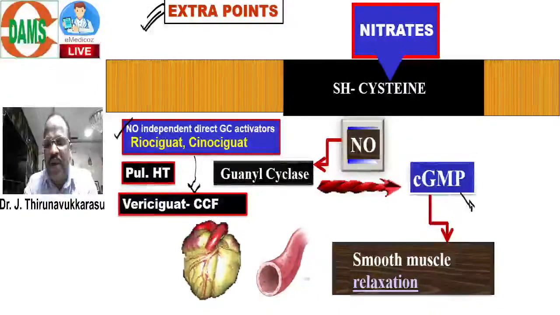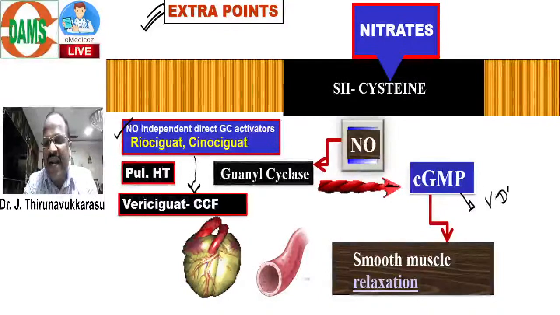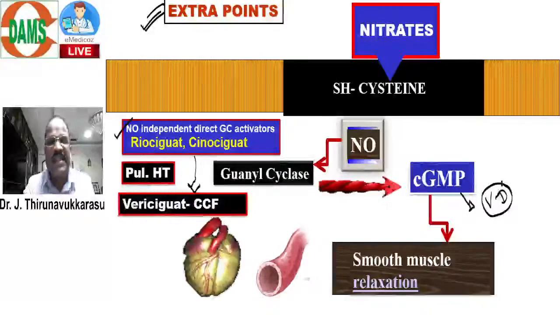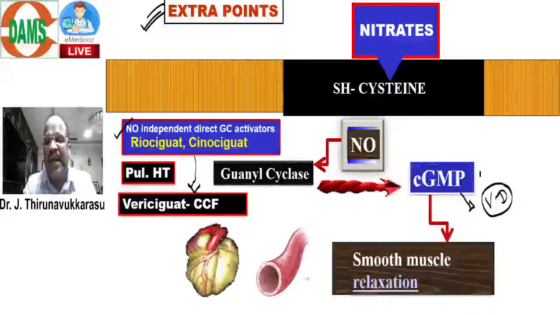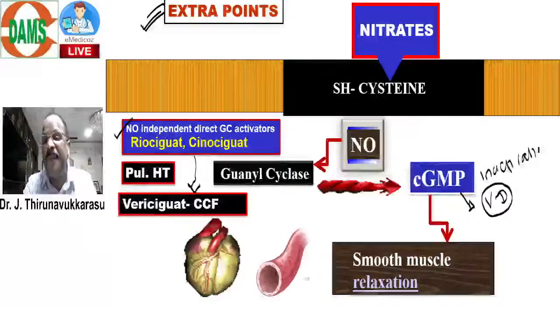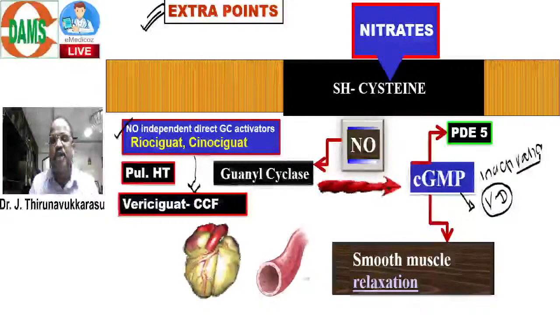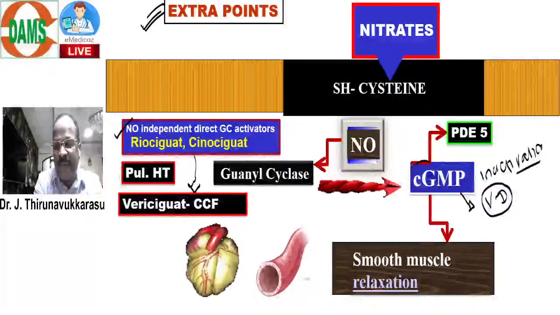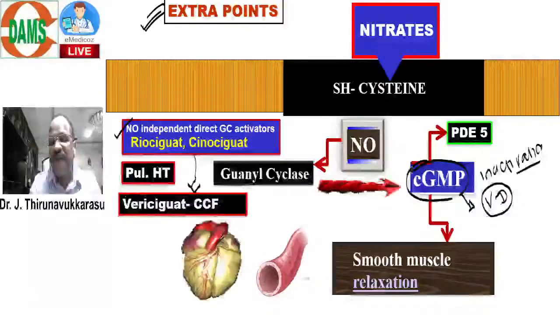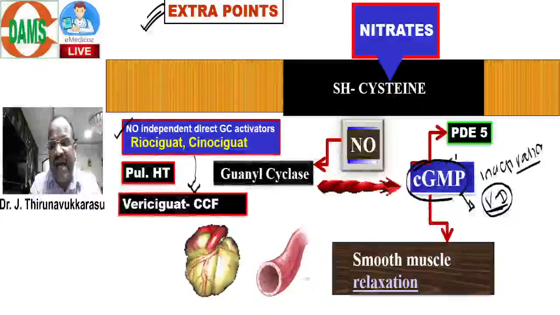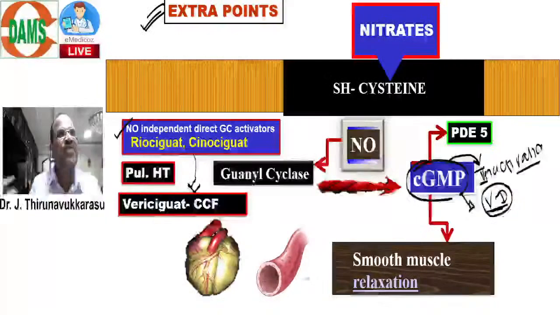Cyclic GMP, I told, has vasodilatory property. Now, one wonderful point I want to tell you. The cyclic GMP generally undergoes inactivation, or metabolism, by one enzyme called phosphodiesterase 5 enzyme. Cyclic GMP, we know, has vasodilatory property, but it undergoes inactivation, that is metabolism, by the PDE5 enzyme.